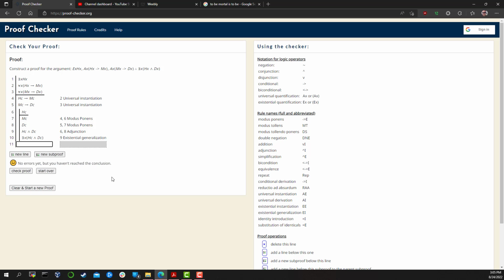So now we can finish this subproof here. So this is the tricky part. We're going to use the same thing. There exists an X, there exists something which is a human. Oh, I'm sorry, I messed up here. This needs to be replaced. There exists something which is a human and that dies. Okay, so we're pretty much just repeating line 10 here, but we have to use existential instantiation. So that's going to be line 1 with lines 6 through 10.